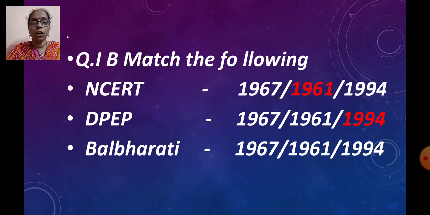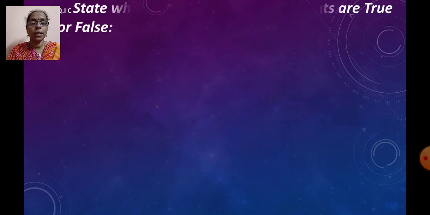DPEP, the correct answer is 1994. And Bal Bharti, the correct answer is 1967. So like this you will have to click on the correct option. For match the following you will get the options like this.